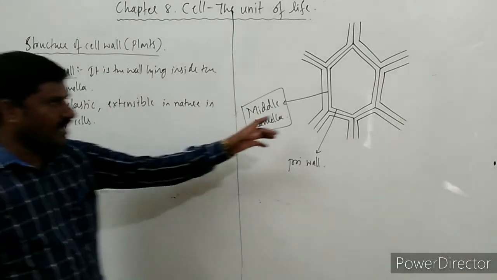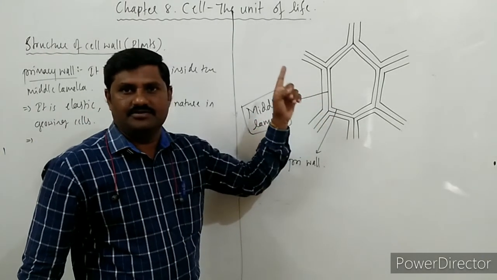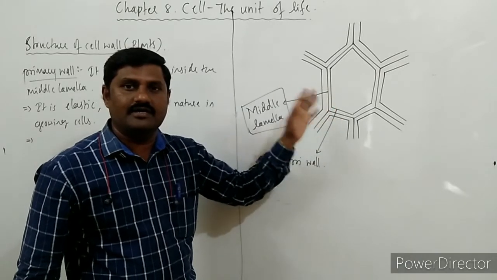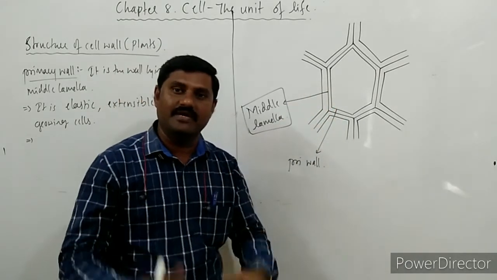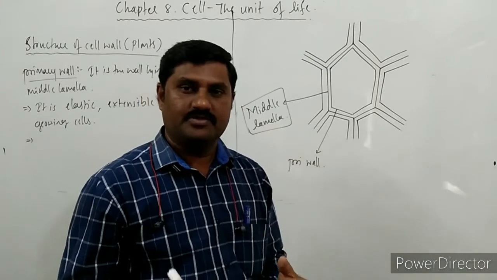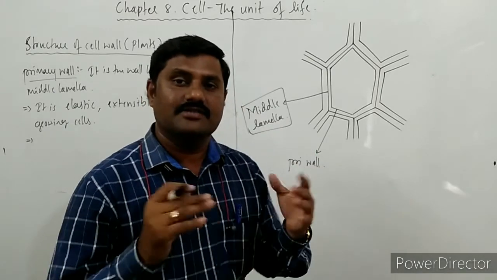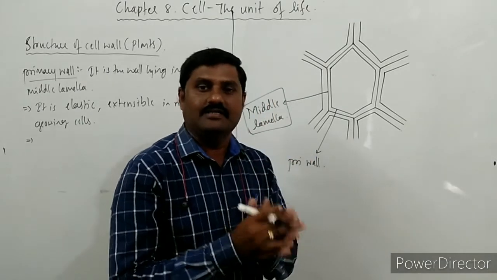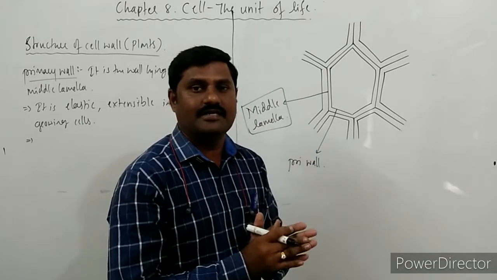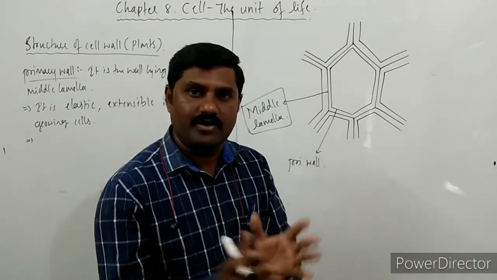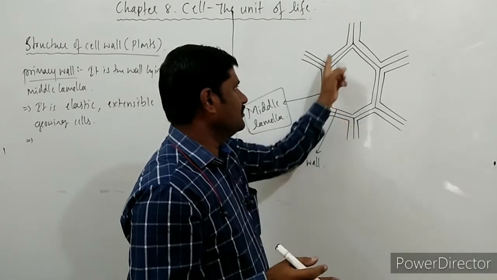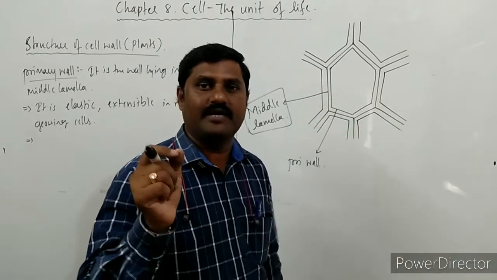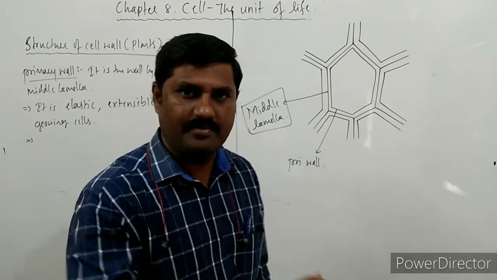Such a primary wall is formed as a result of the deposition of wall material more and more, one on another. The deposition of wall material that takes place here is nothing but cellulose. When it is deposited, the wall is formed inner to the middle lamella, and that wall becomes the primary wall.